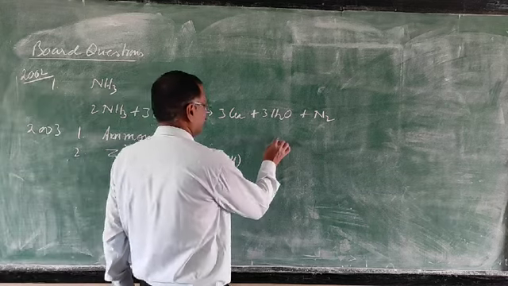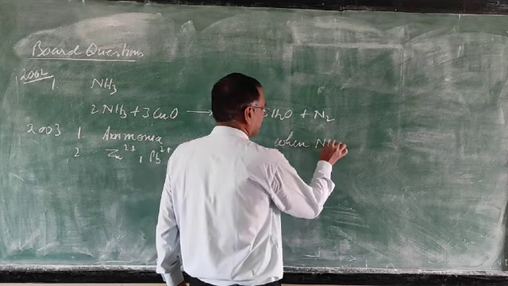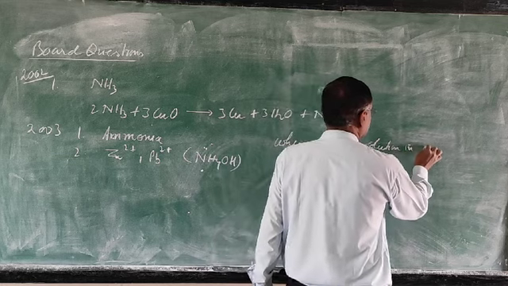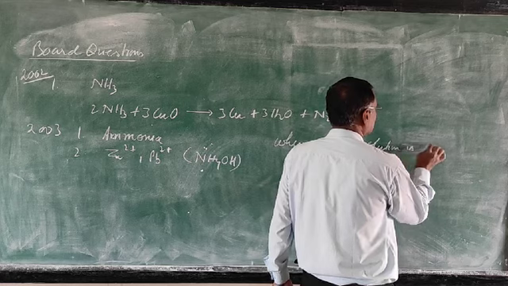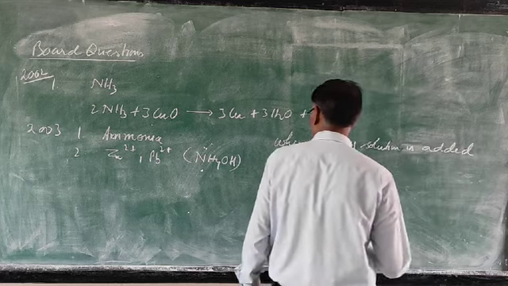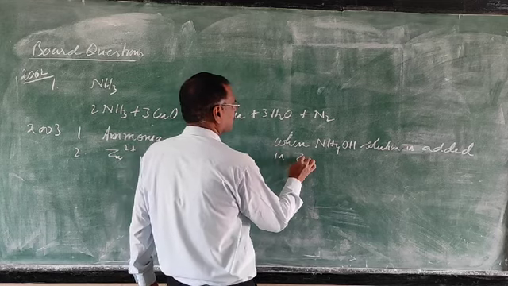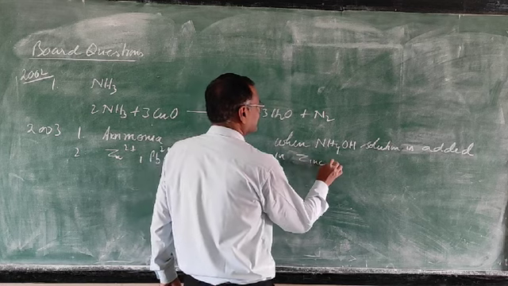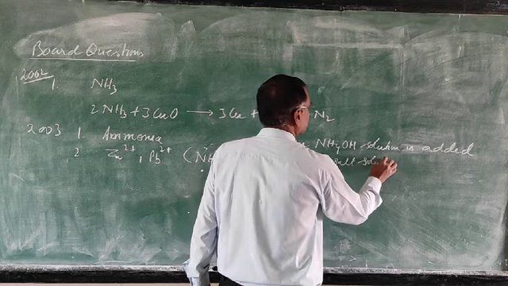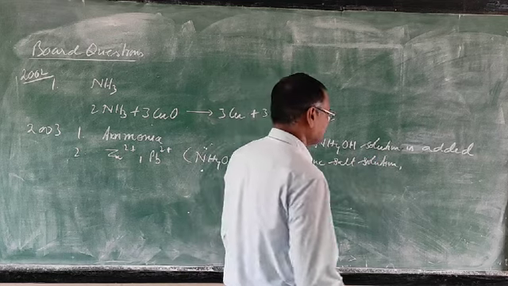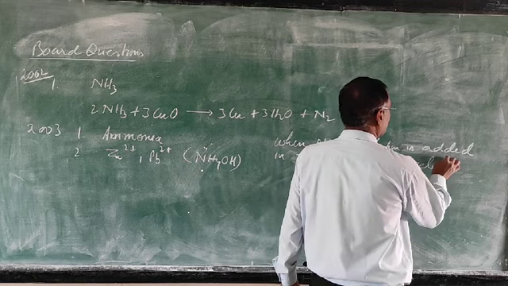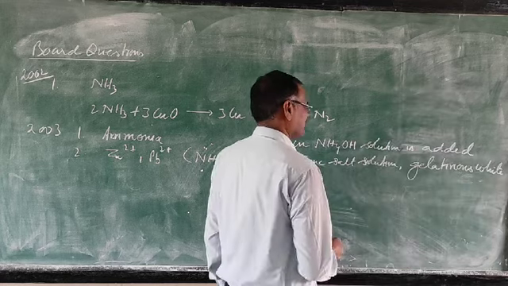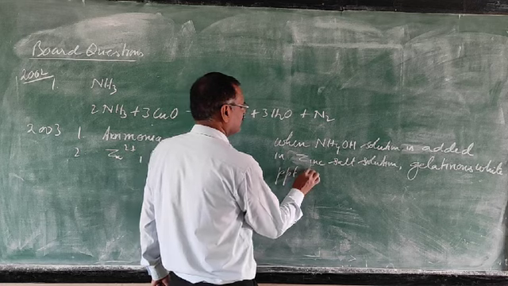So the answer is: when ammonium hydroxide solution is added in zinc salt solution, a gelatinous white precipitate is formed.